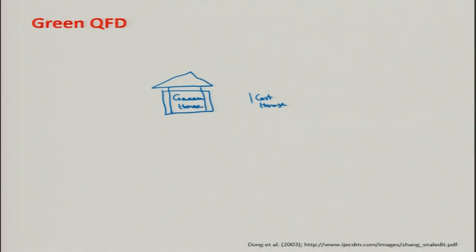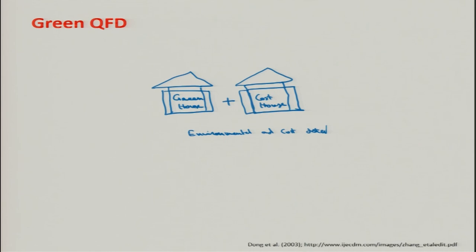And a cost house is made. These two houses, when they are taken together, I am putting a plus sign here, they give us the environmental and cost data. Okay, input is from this side and from this side.